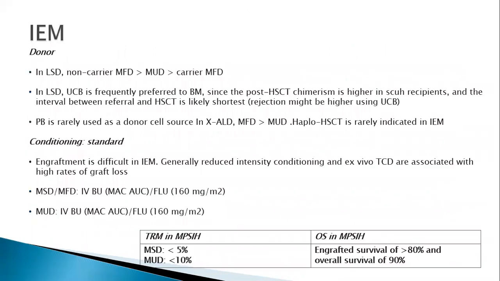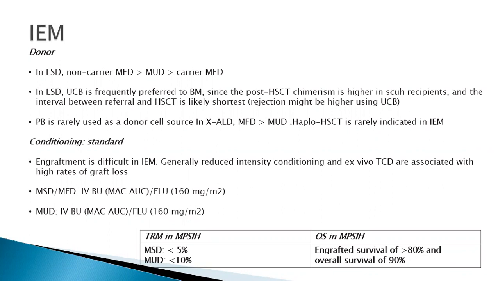So when we are doing a transplant in an inborn error of metabolism patient, especially these lysosomal storage disorders, a non-carrier matched family donor or a sibling donor is preferred over a MUD, over a carrier matched family donor. Someone who's a carrier but doesn't phenotypically manifest is fine.